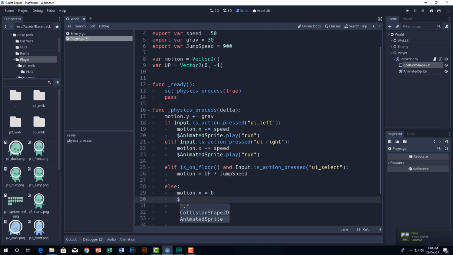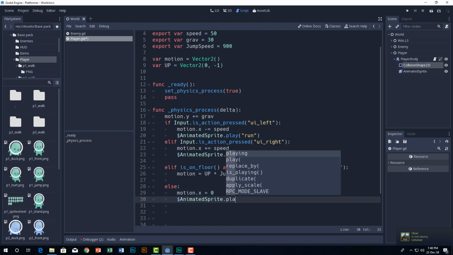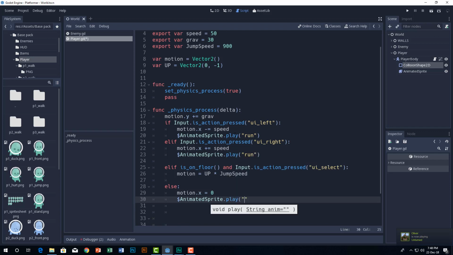Now, if we are not doing anything, we want our animated sprite to play the idle animation. It's pretty simple. So when we are jumping, the first thing you have to remember is that this will not work if we are doing it using the isOnFloor calling method.